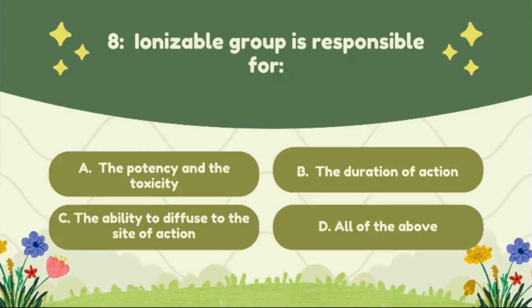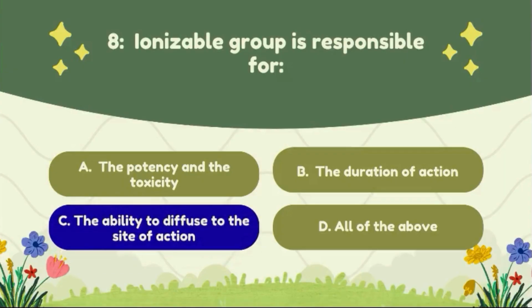Question number 8. Ionizable group is responsible for option A, potency and toxicity; option B, duration of action; option C, the ability to diffuse to the site of action; option D, all of the above. The correct answer of this question is option C, ability to diffuse to the site of action.